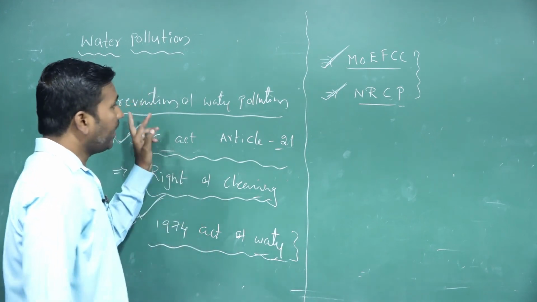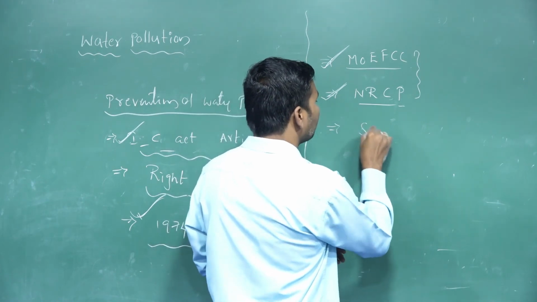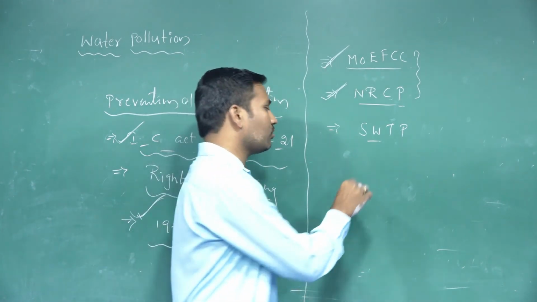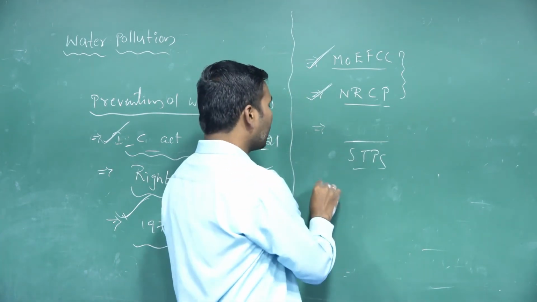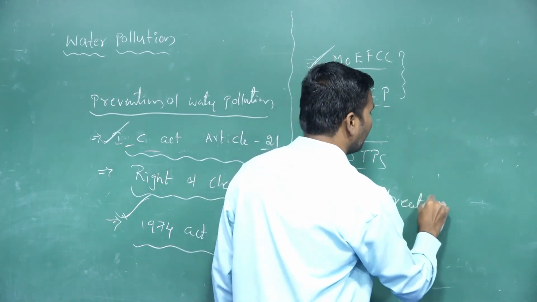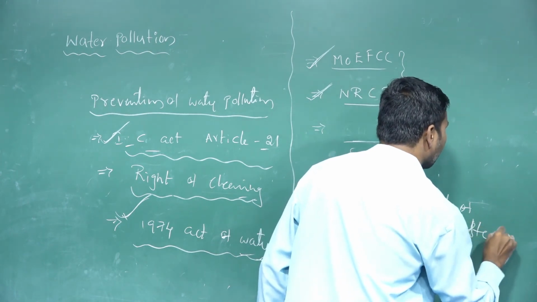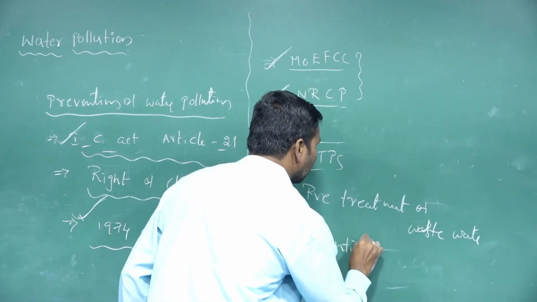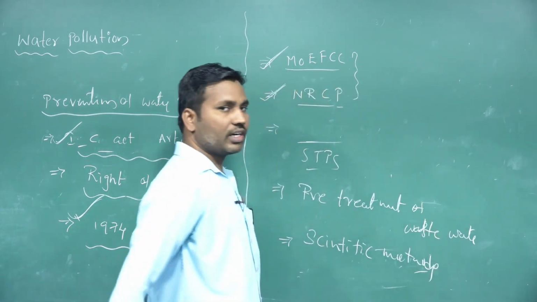Not only these controlling actions, but also prevention activities like the establishment of sewage water treatment plants, STPs. Sewage water treatment plants and pre-treatment of wastewater, and scientific methods of wastewater treatment.